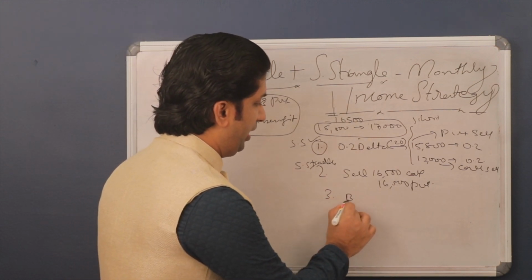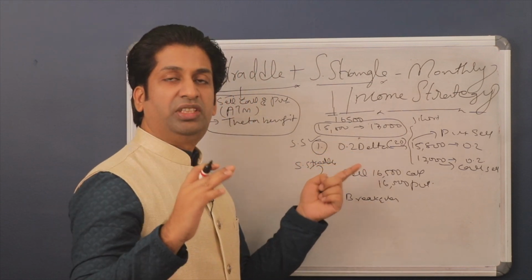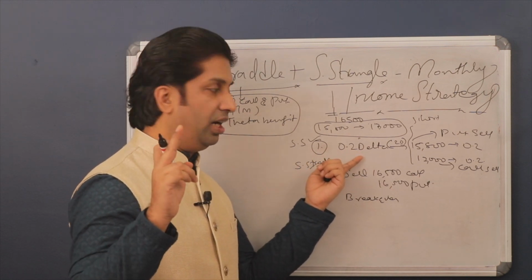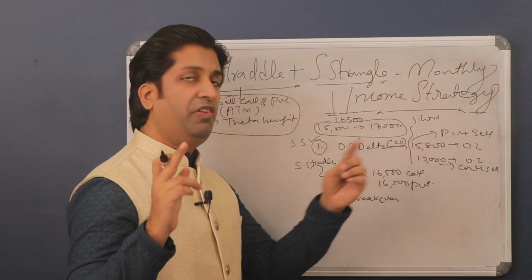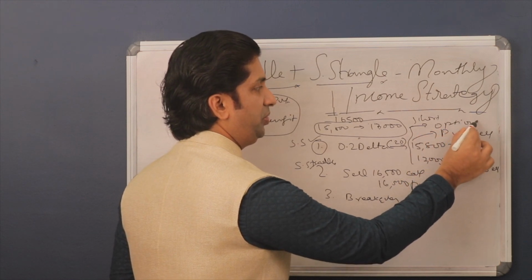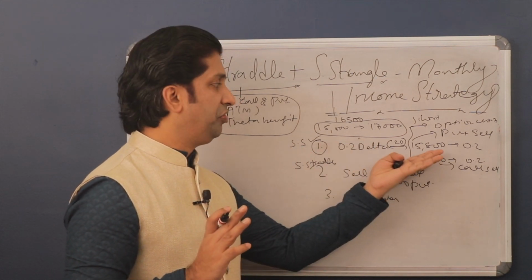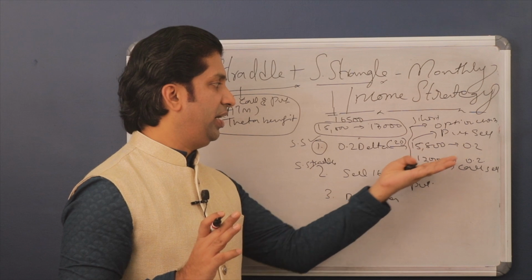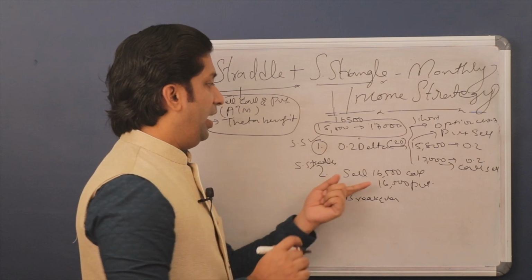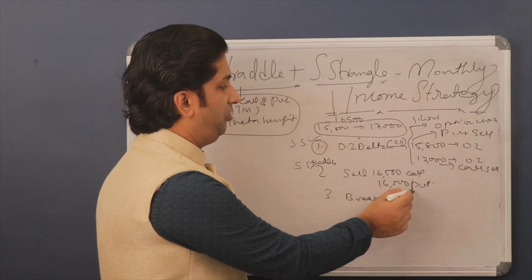Now in this, we will check the break-even levels. Just to make you thorough with this strategy, again I am telling you, you have to select 0.2 delta. 0.2 delta means 15,800. Where will you get this delta? You will get the delta in the option chain. You have to select which one is having 0.2 delta. For example, I have taken 15,800 put as 0.2 delta and 17,000 call as 0.2 delta. First you have to select the strangle. After that you have to select the straddle, at the money, 16,500 call and 16,500 put.